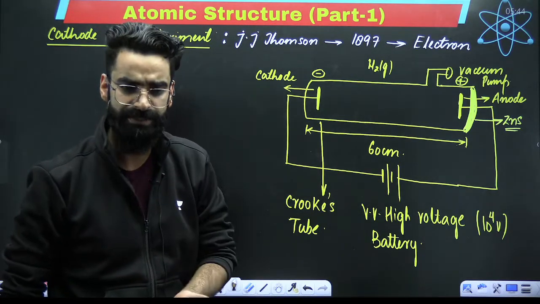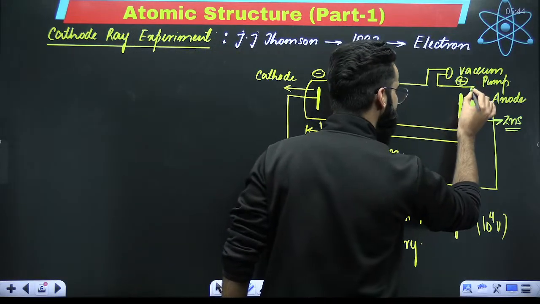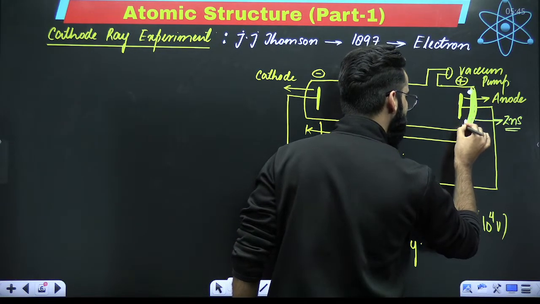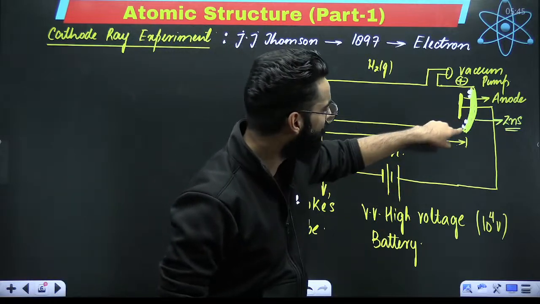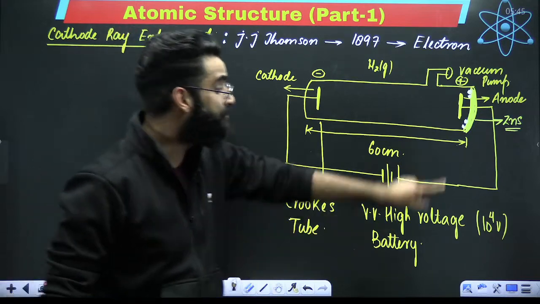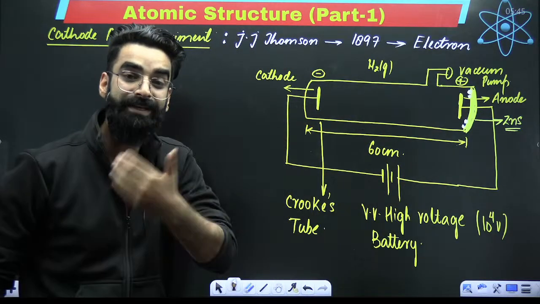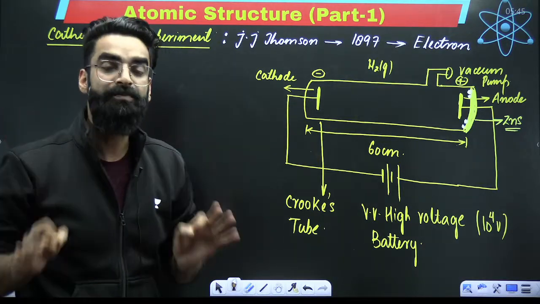And what were the observations? My dear students, Thomson observed that some bright spots were getting created on this particular screen. If bright spots are getting observed on this screen, what can you conclude from that? What did Thomson conclude?